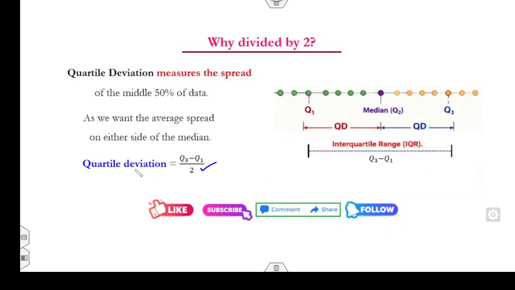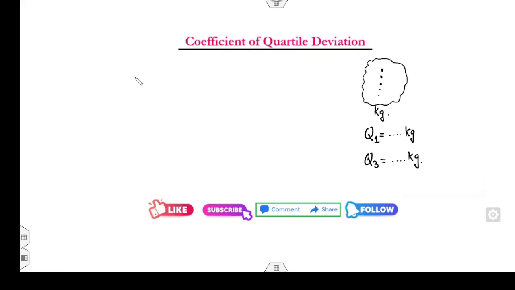That means if you calculate the quartile deviation, that is also in terms of kg. That means it has a particular unit. And whenever you have a unit, that is called an absolute measure of the dispersion. At the start I defined 2 categories for you, absolute measure and relative measure. So quartile deviation is a part of the absolute measure.